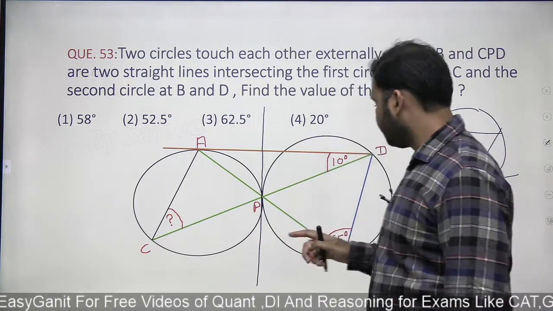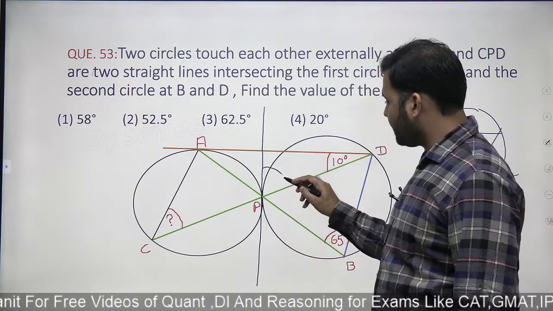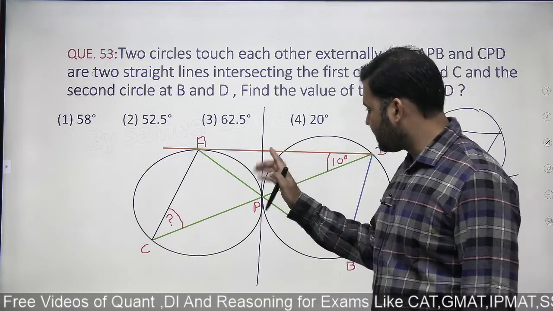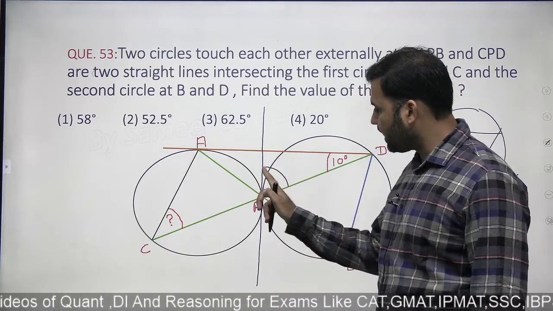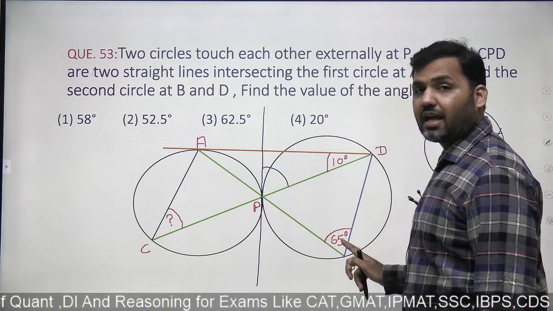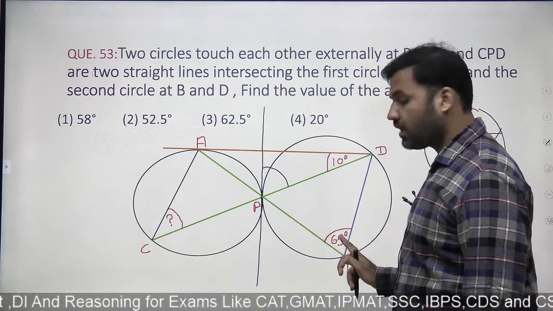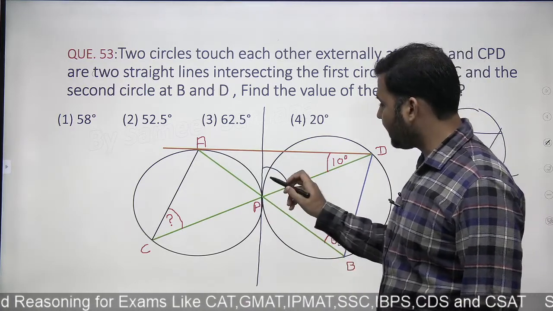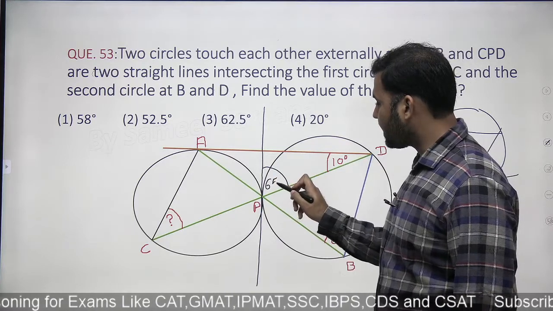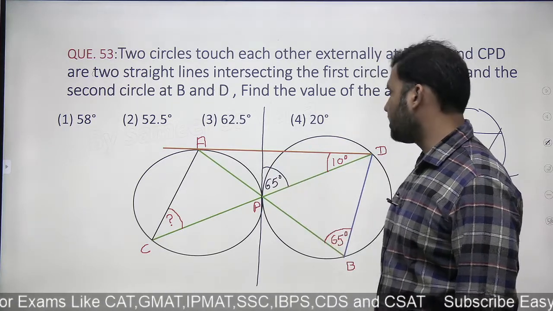Then you see that here. Can I say that this particular angle, now this is the angle between the chord and the tangent, which is same as the angle made by the same chord in the alternate segment. Now this is 65 degrees. Can I also say that this angle will also be equal to 65?